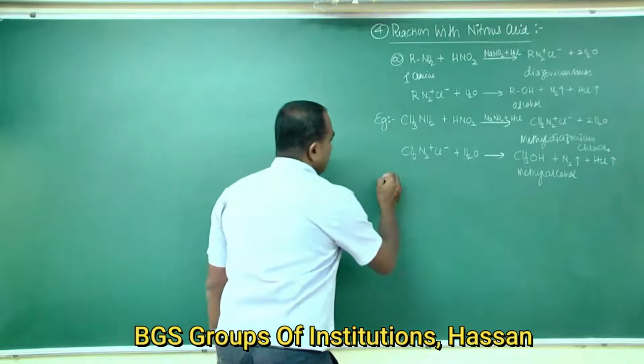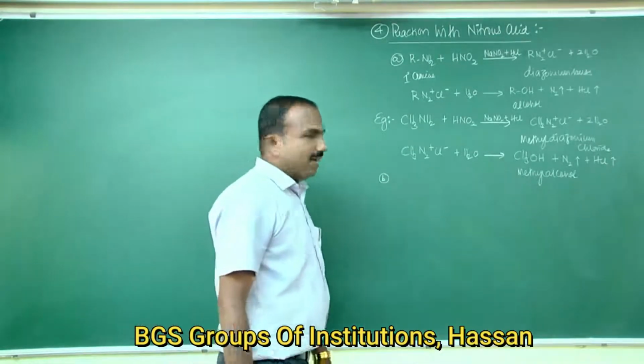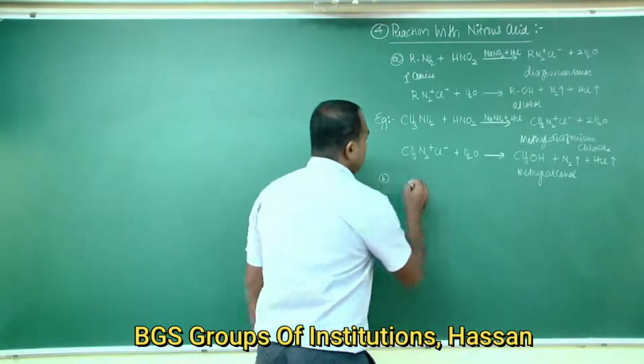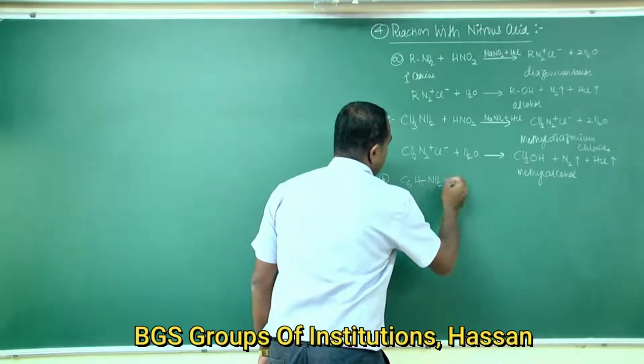This is the first one. Second one, primary aromatic amines, that is aniline, C6H5NH2.